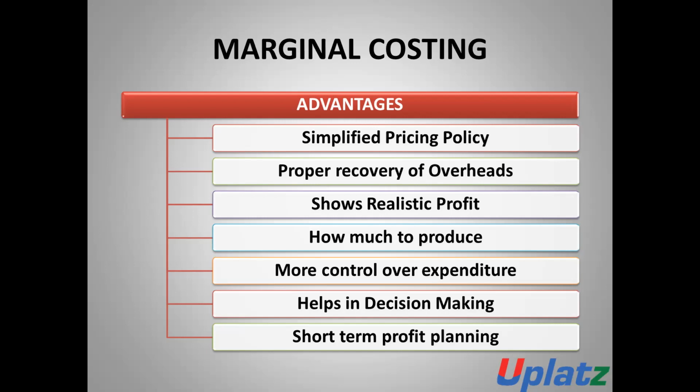Now, there are certain advantages of marginal costing which are given as follows. Number one, it is a very simplified pricing policy. Number two, in the case of marginal costing, there is proper recovery of overheads. It shows realistic profits. On the basis of marginal costing, we can understand and calculate how much to produce so that we can manage or control the cost.